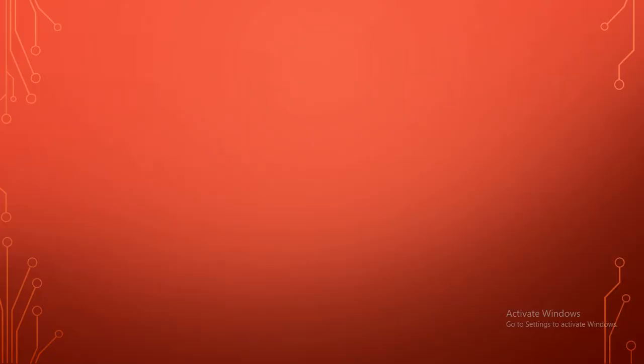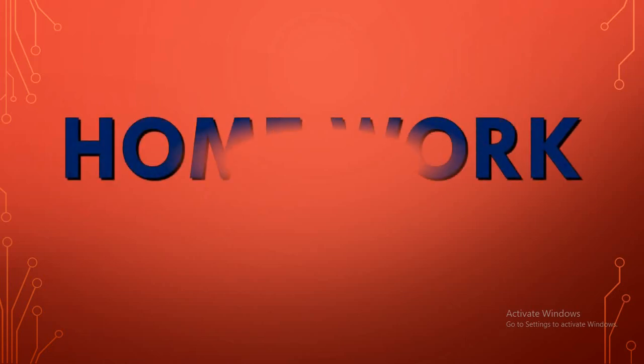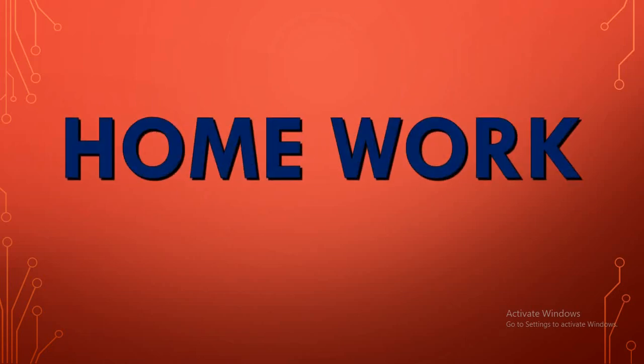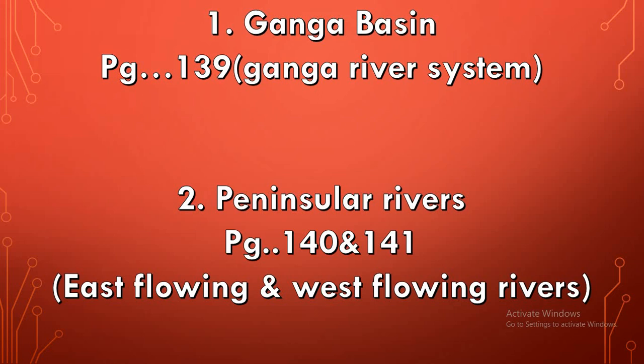We'll move on to the homework session. Today we have two answers. One is the Ganga Basin, which is on page number 139, the Ganga River System. That paragraph has to be learned fully. The second answer is the Peninsular Rivers, which runs over two pages, 140 and 141, because we have two kinds of rivers.